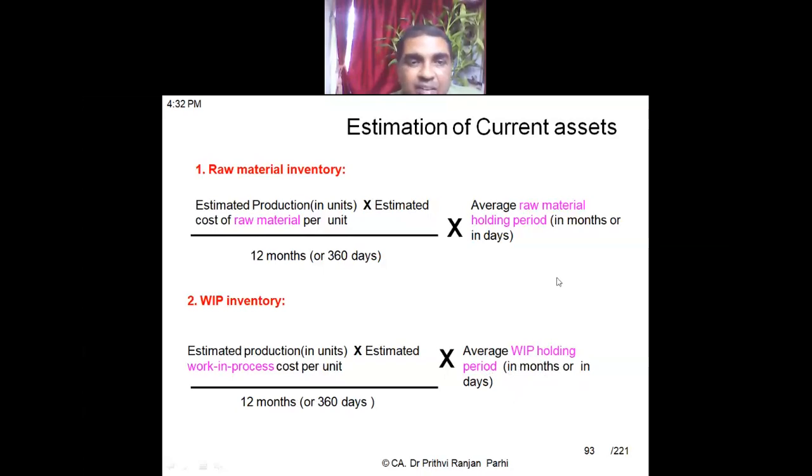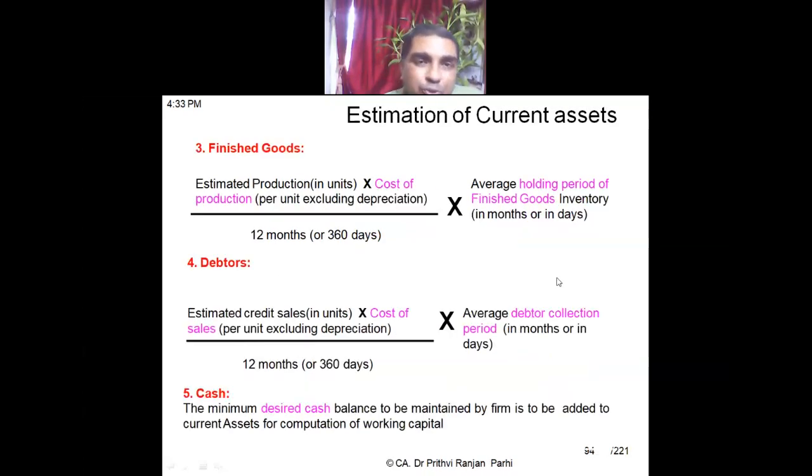Third is finished goods holding period. Similarly, estimated production in units multiplied with cost of production, divided by 12 months or 360 days, into the average holding period of finished goods inventory. And here you have to keep one more thing in mind.